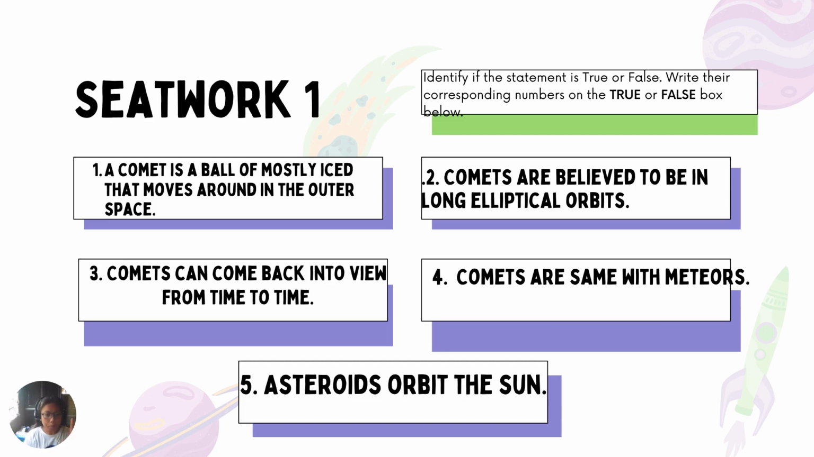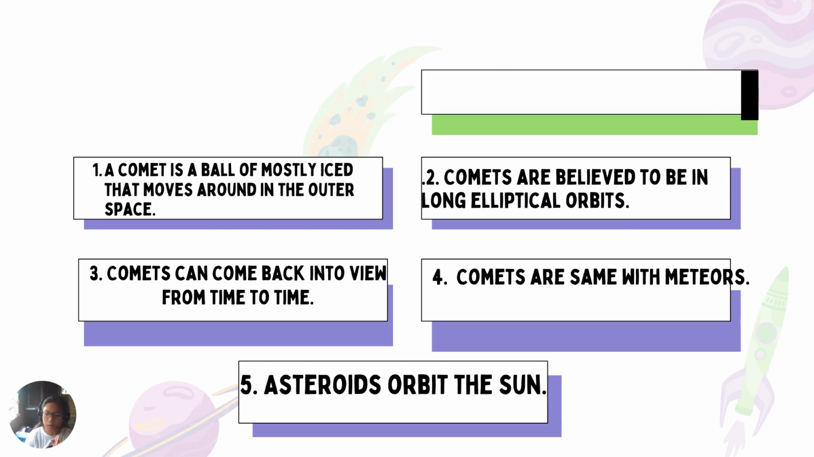Then, for the second one, comets are believed to be in long elliptical orbits. Then, number 3, comets can come back into view from time to time. Then, number 4, comets are same with meteors. Are they the same with meteors? And then, for number 5, asteroids orbit the sun. Again, asteroids orbit the sun. Okay, let's see if your answers are correct.